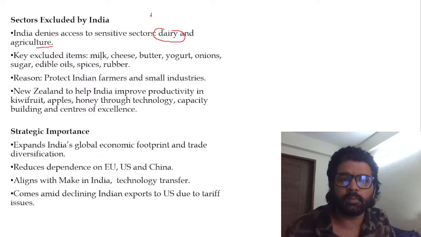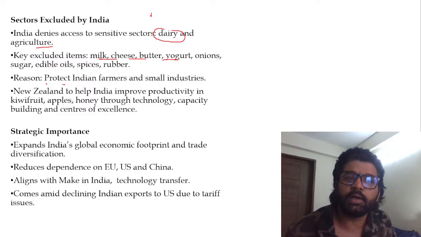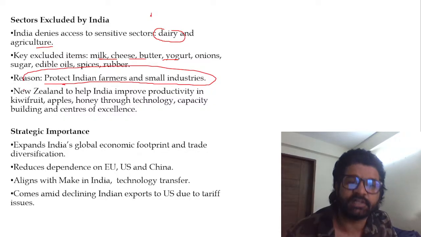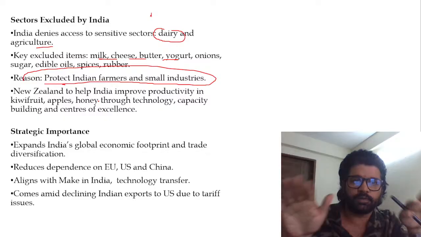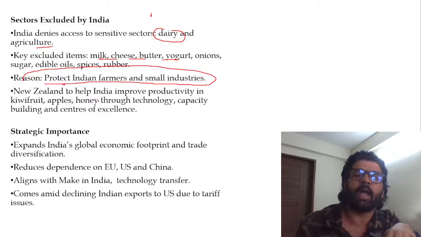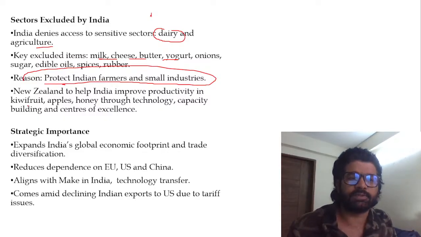So key items excluded: milk, cheese, butter, yogurt. You can see all these things. The reason is to protect Indian farmers and small industries, and that's why New Zealand is not very happy. Some of the members of the coalition government in New Zealand are not very happy. But New Zealand will still help us in improving the efficacy and the productivity of these fruits.